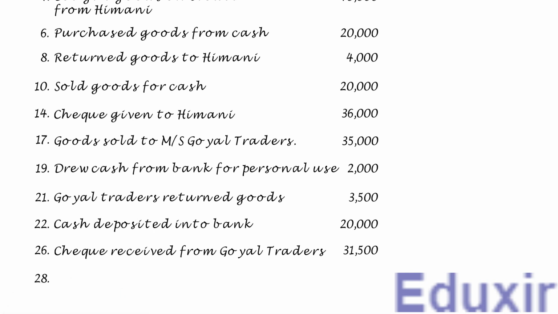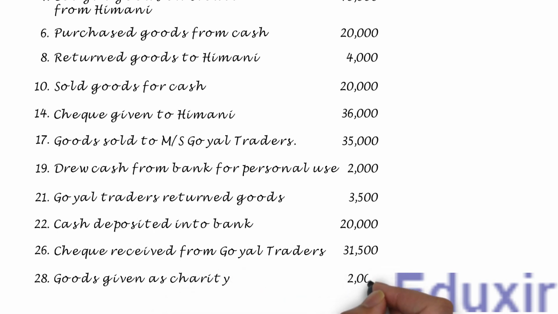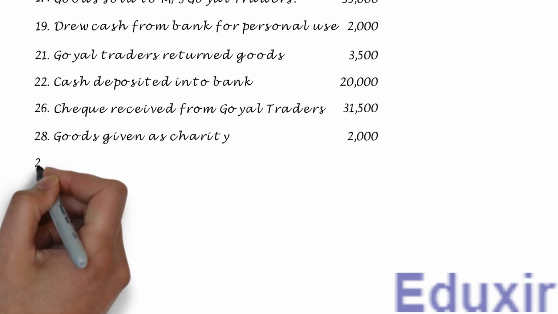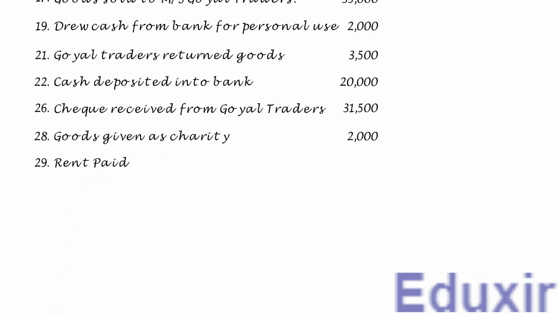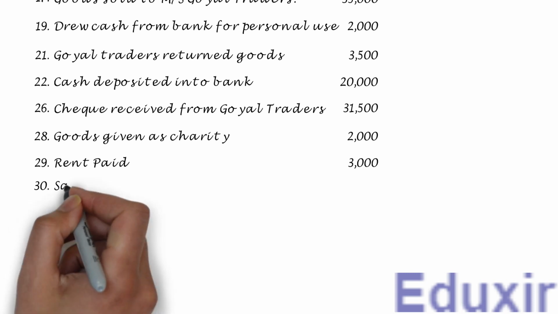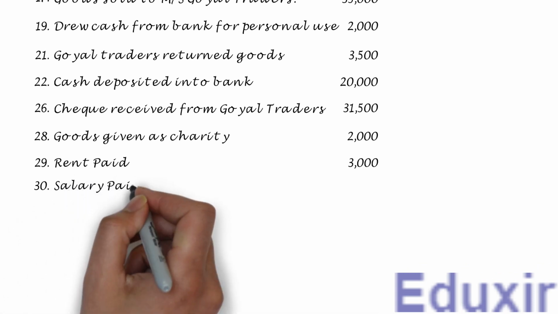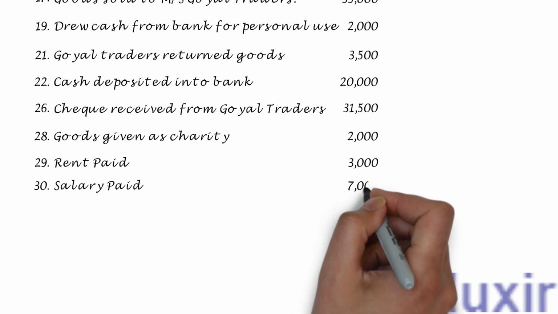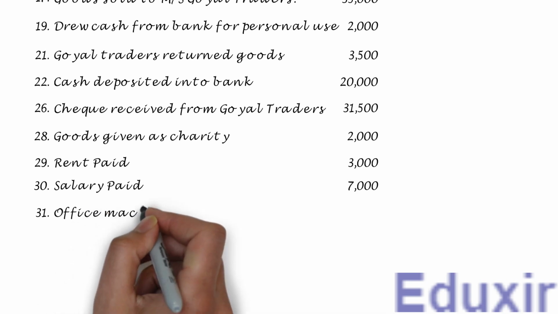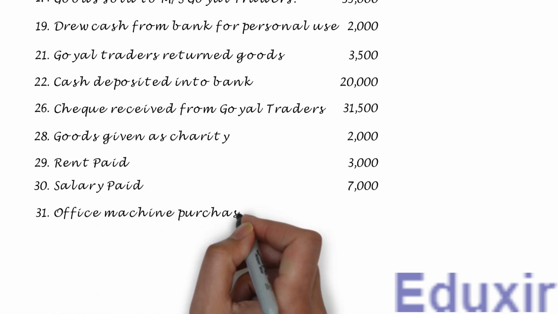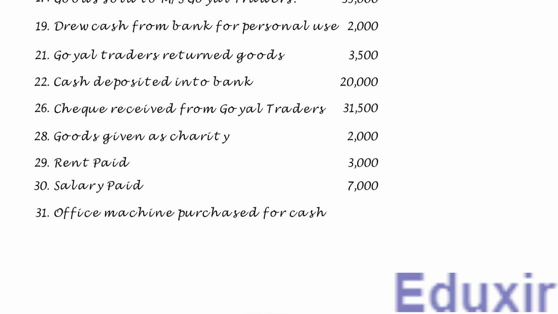On 28th December, goods given as charity 2,000. On 29th December, rent paid 3,000. On 30th December, salary paid 7,000. On 31st December, office machine purchased for cash 3,000.